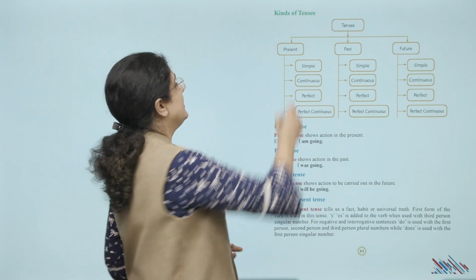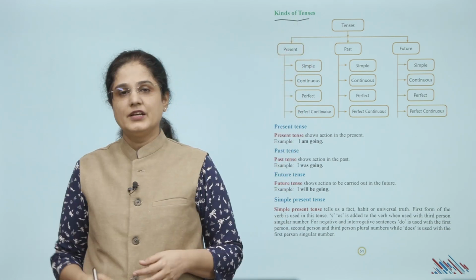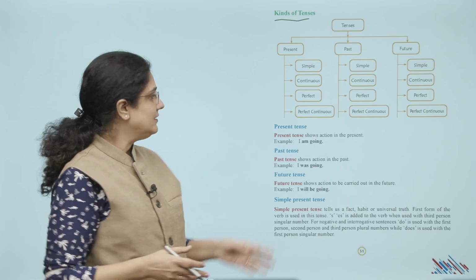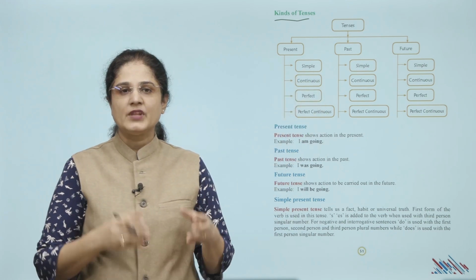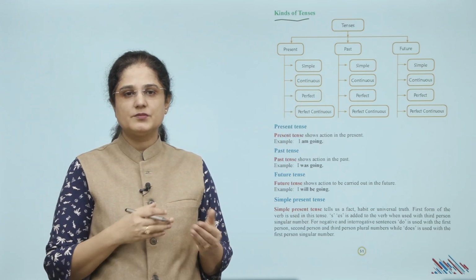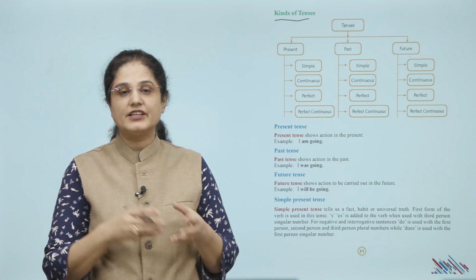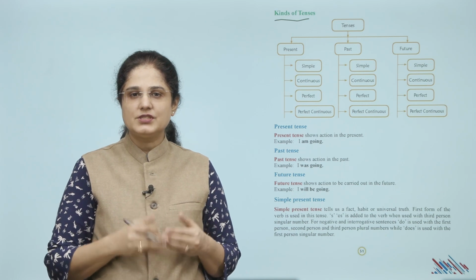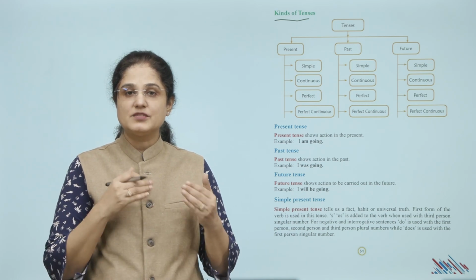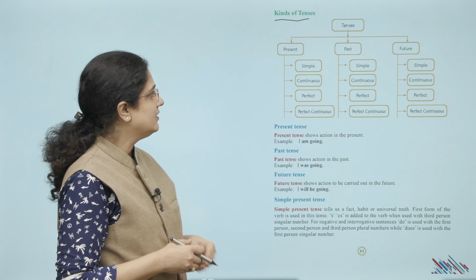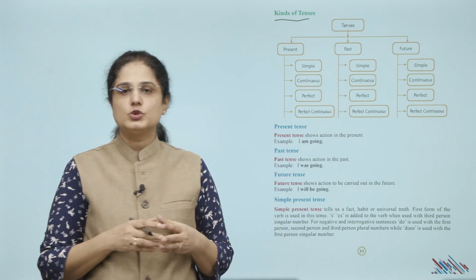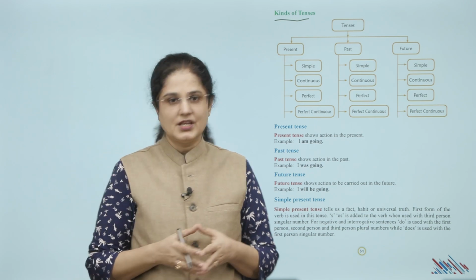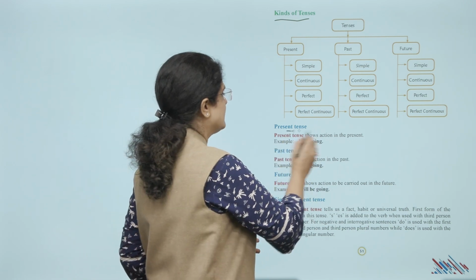Now let us look at the kinds of tenses. So we have three kinds of tenses: present, past and future, and these are further divided into simple present, present continuous, present perfect and present perfect continuous. Similarly, simple past, past continuous, past perfect and past perfect continuous. Similarly, simple future, future continuous, future perfect and future perfect continuous. So let's begin with the present tense.